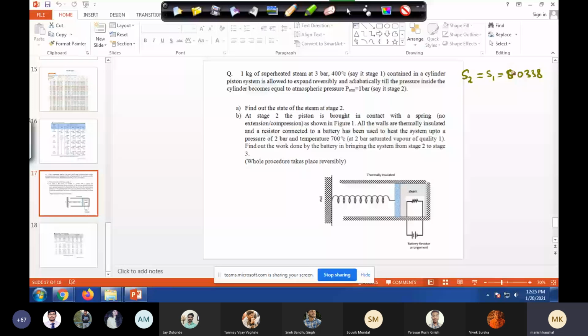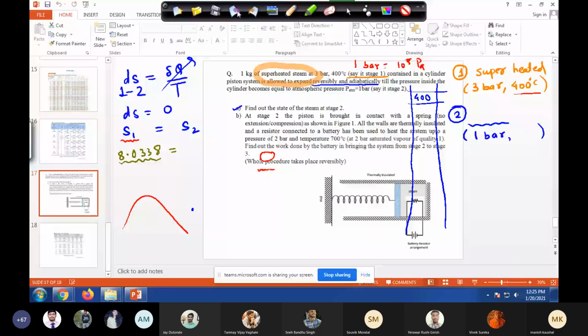Now, if you go back here, we have this stage 2. What is the pressure? 1 bar, right? Okay, pressure is 1 bar, remember. Now anyone can comment on how we should proceed. We'll go to the pressure table for 1 bar and see for which temperature the entropy is 8.0338. Yeah. So you are very close.